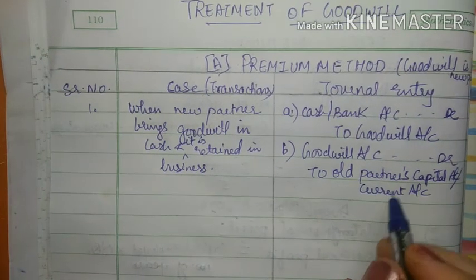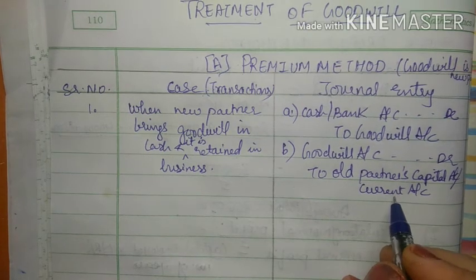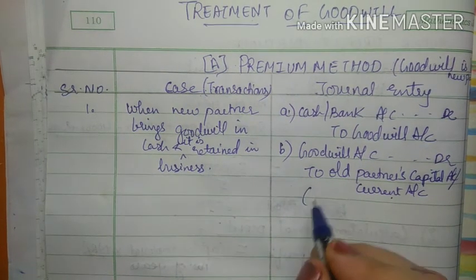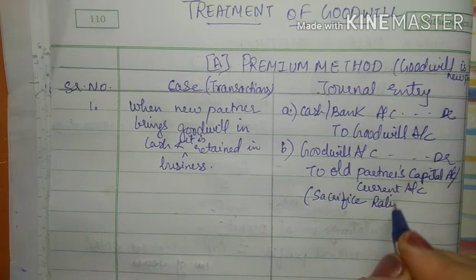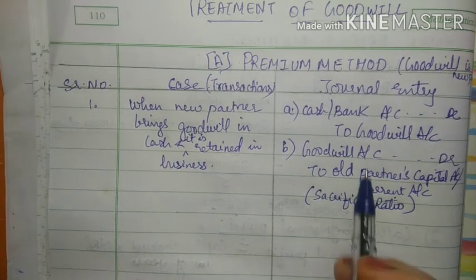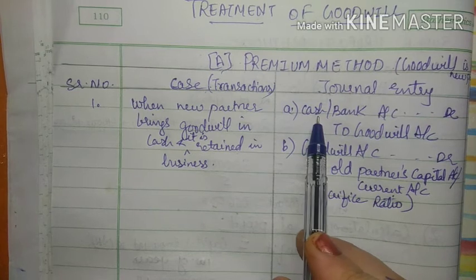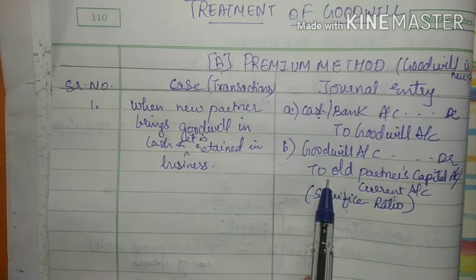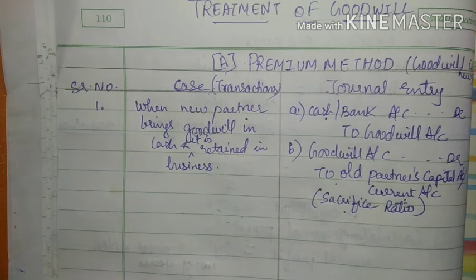If suppose capital and current both are given, then you will do it in the current account, right? And for this the ratio will be sacrifice ratio, right? So goodwill is distributed among the old partners. First entry for bringing the goodwill in business by new partner, second entry for distributing. Here you have to remember that it will be done in the sacrifice ratio.